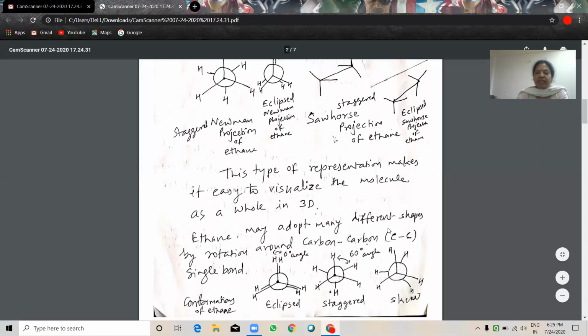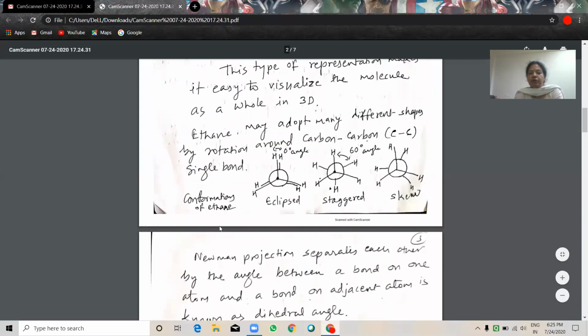Ethane may adopt many different shapes by rotation around carbon-carbon single bond. See here, conformations of ethane: eclipsed, staggered, skew. Skew is in between the eclipsed and staggered forms. Here the dihedral angle changes with rotation, so it may be 10, 20, 30 degrees like that. So various skew conformations are formed in ethane.